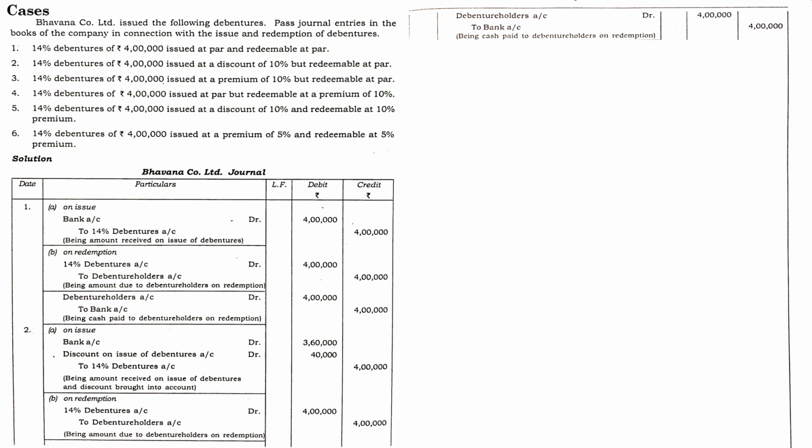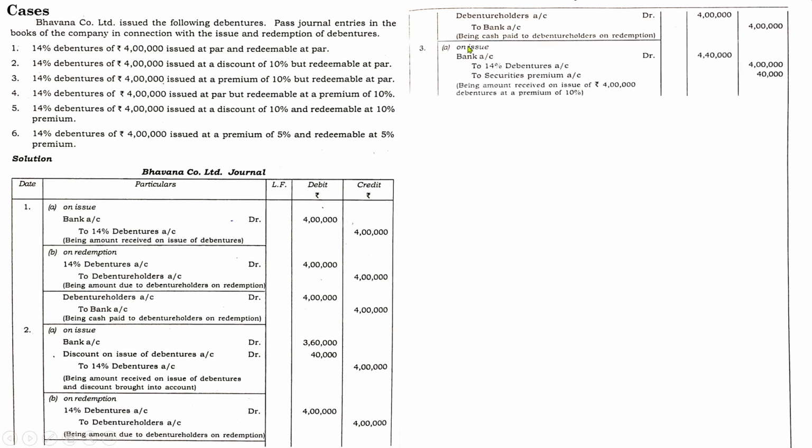And the entry will be bank account debited to 14% debentures account credited to security premium. Security premium, actually it is a sort of income, so it is credited, and by way of bank you will get not only 4 lakh, you will get an amount of 10% premium, 10% of 4 lakhs. So 10% of 4 lakh will be 40,000. So in total 4 lakh 40,000 is the amount the company is going to collect by way of